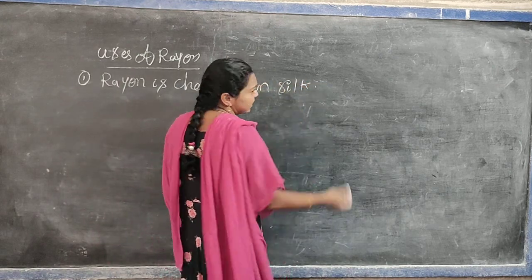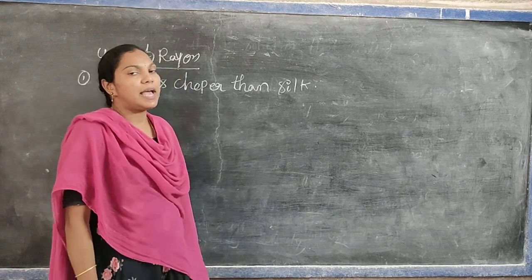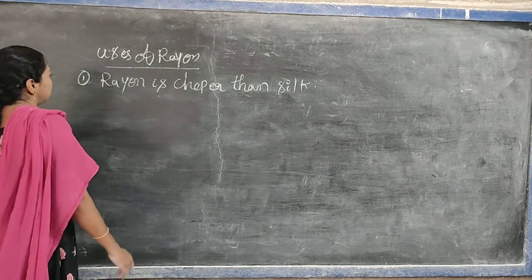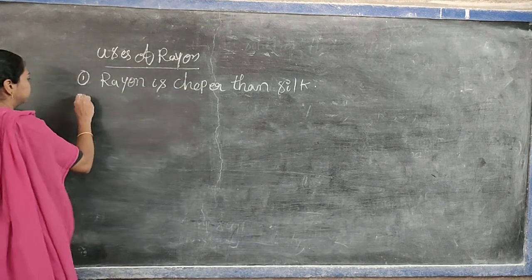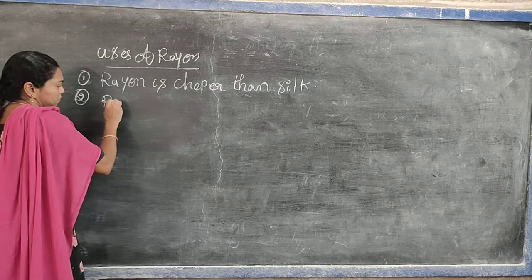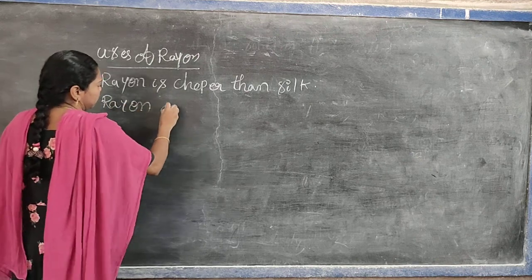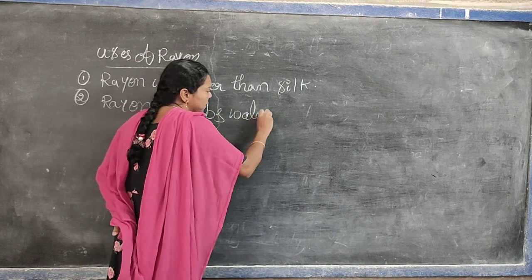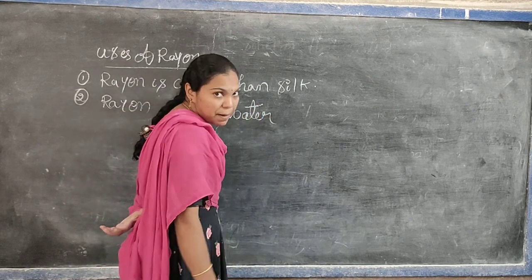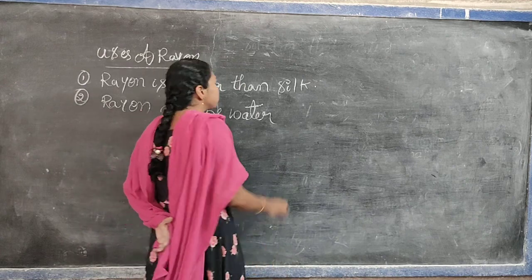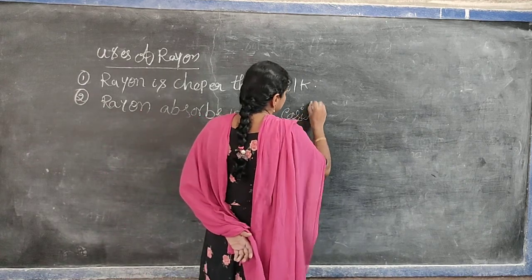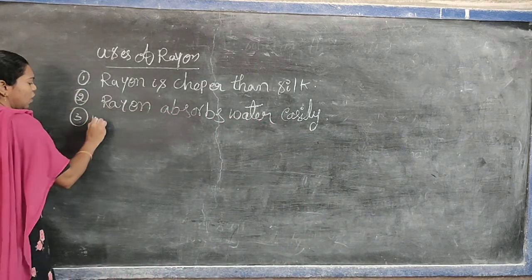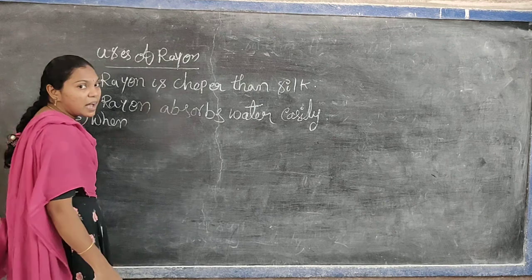A normal silk is a very costly material. I already said that to you. So compared to that silk material, rayon is cheaper. Rayon absorbs water easily because it was prepared from the cellulose fiber. Rayon absorbs water easily. When rayon is mixed with the cotton,